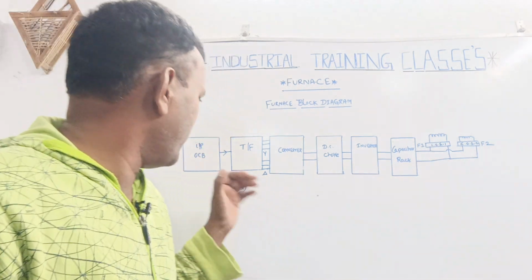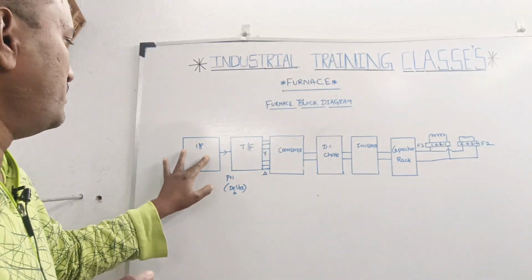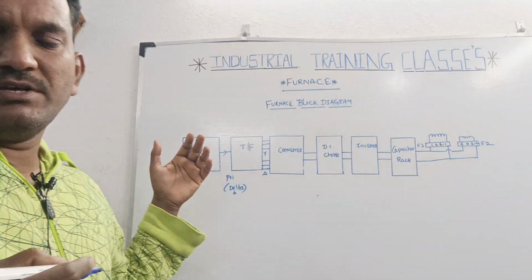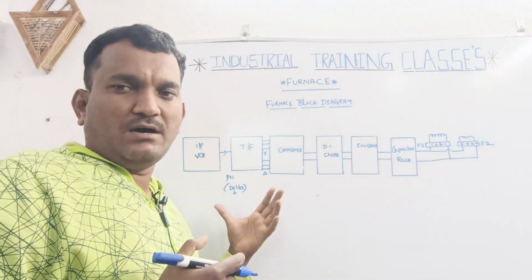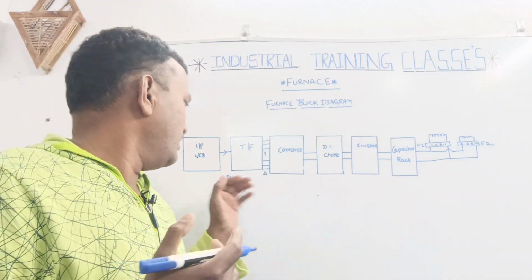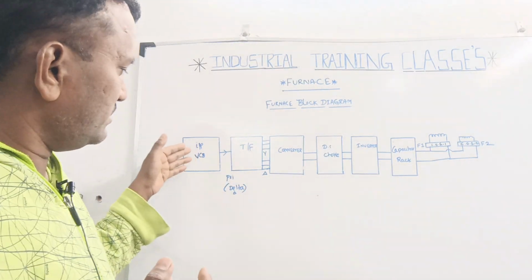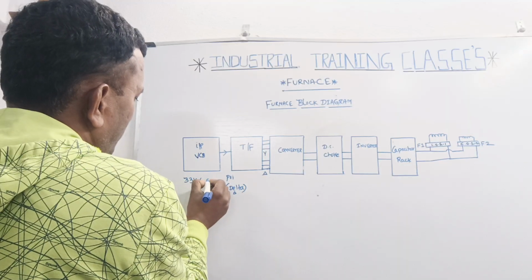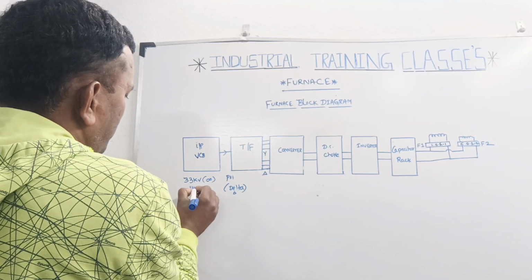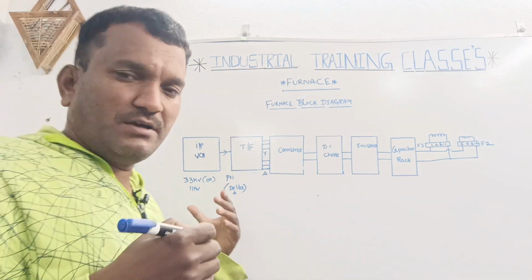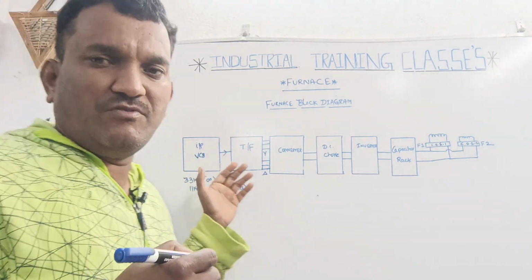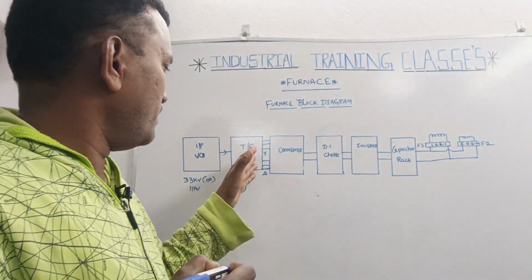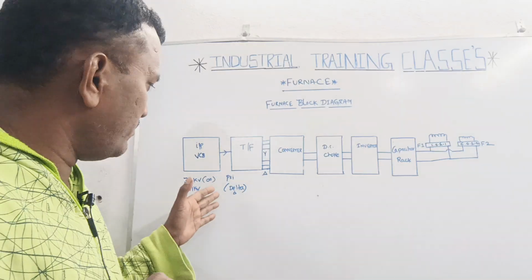First of all, power is coming from a VCB breaker. Power is coming from the power plant or EB power, any of the sources, incoming at 33 kV or 11 kV. Once the VCB is closed, that power goes to the transformer.